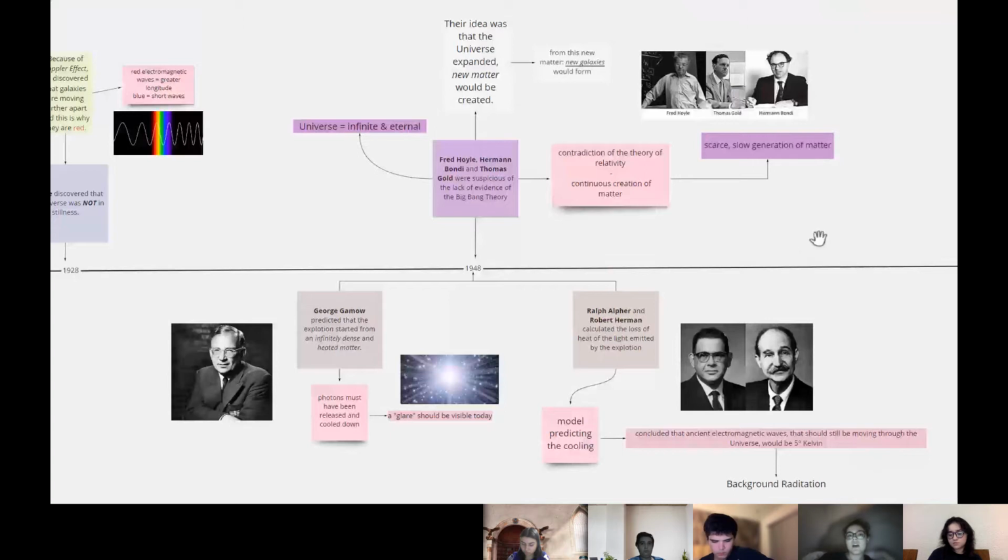In that same year, Fred Hoyle, Herman Bondi, and Thomas Gold were suspicious of the lack of evidence of the Big Bang Theory. They said the universe was infinite and eternal, and they found a contradiction of the theory of relativity and continuous creation of matter. This being because the scarce, slow generation of matter didn't agree with said theory. Their idea was that the universe expanded and new matter would be created, and from this new matter, new galaxies would form.